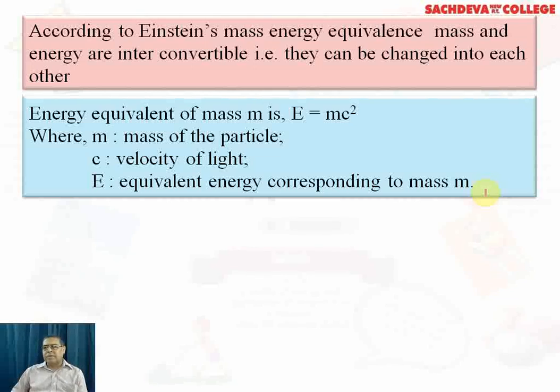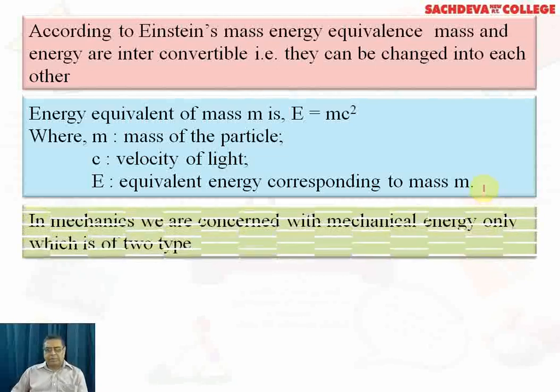The important example is light radiations and ultraviolet radiations. They are not particles, but they exhibit the dual character, so they can exhibit photoelectric emission.